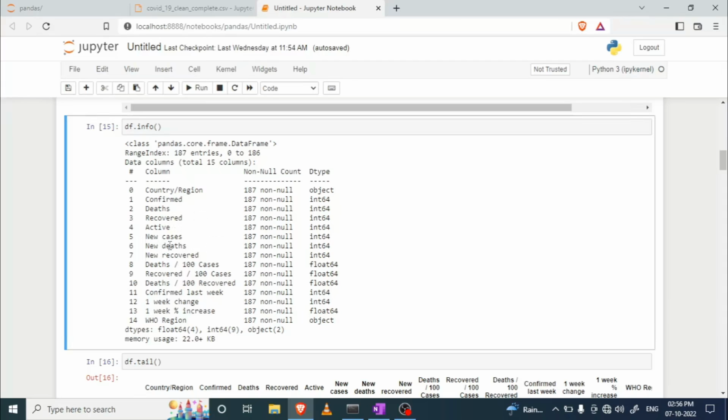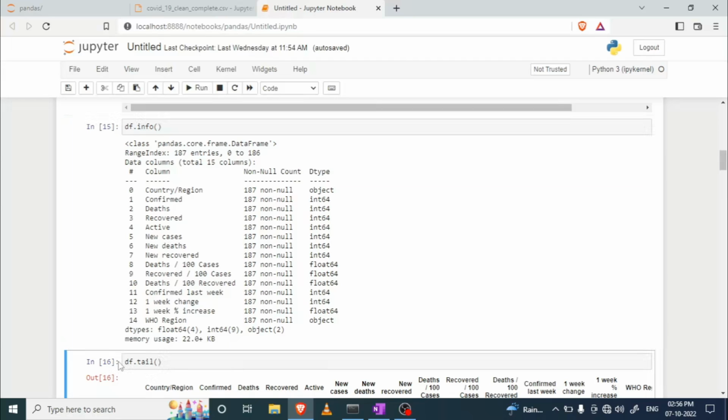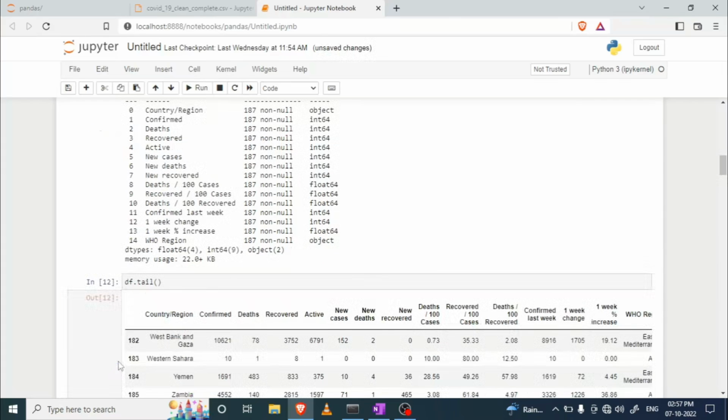So now if I want to print the last 5 rows, what is the function for that? The function is called tail, right? Here you can pass the same thing. If you want to print the last 10 rows, you can write it like this.